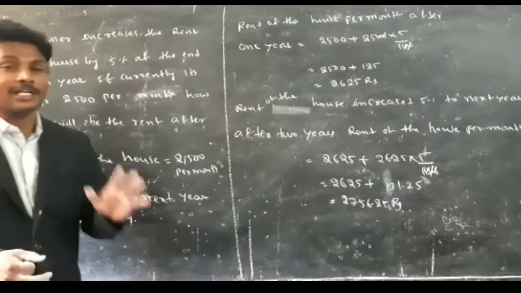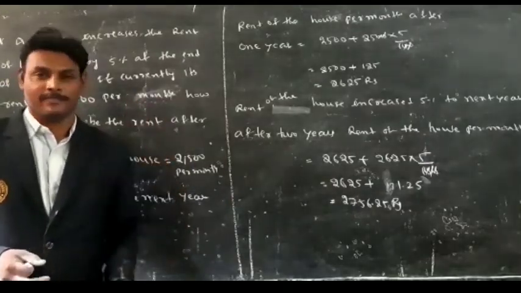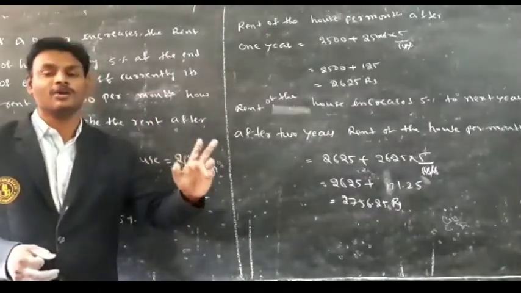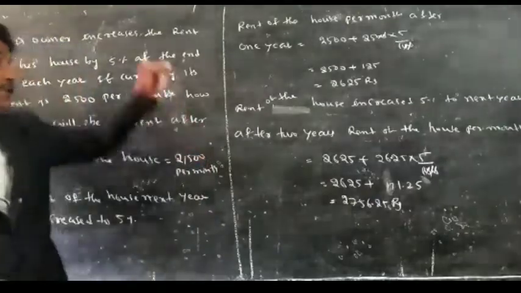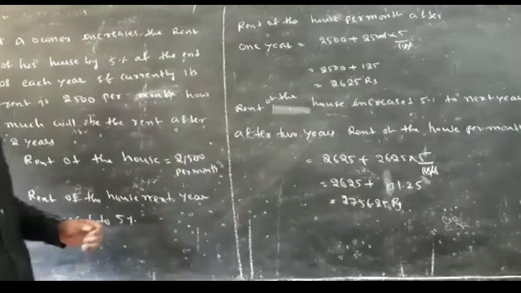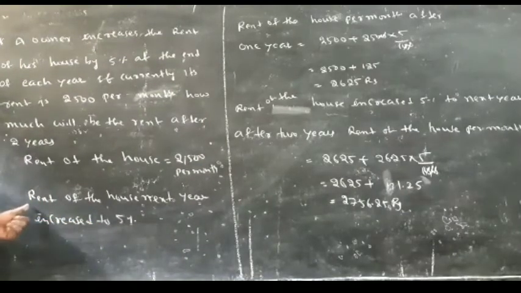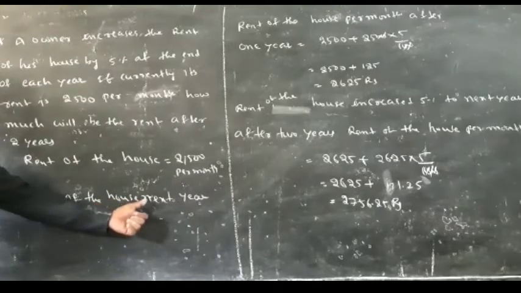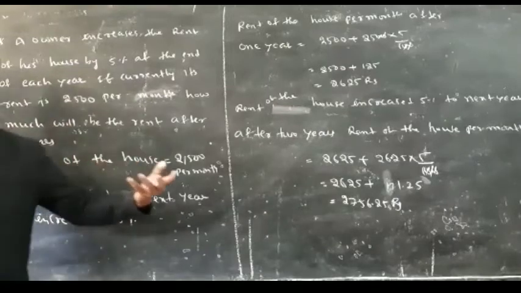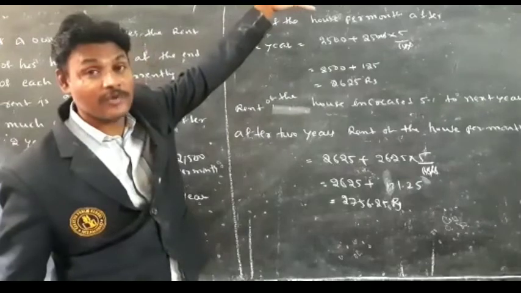An owner is increasing the rent 5% every year. So after 2 years, what is the rent of that house? You have to find. Then the present rent is nothing but 2500. See here, rent of the house is equal to 2500. Next year it increases by 5%. So the rent of the house per month is 2500.